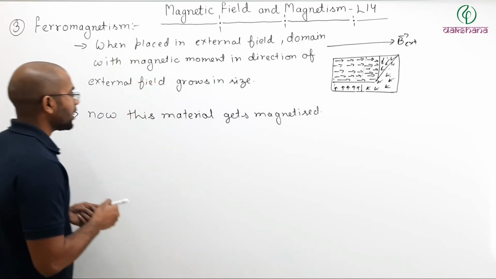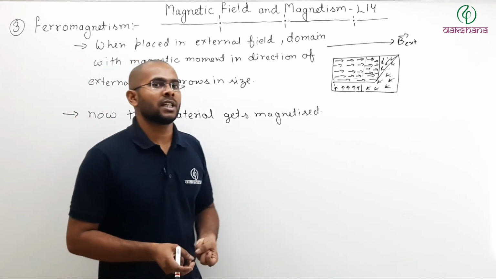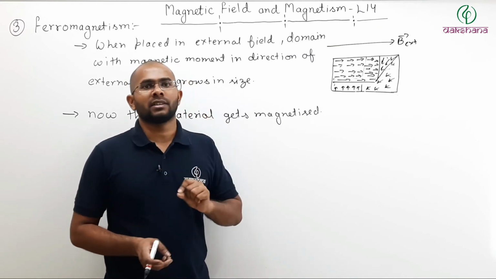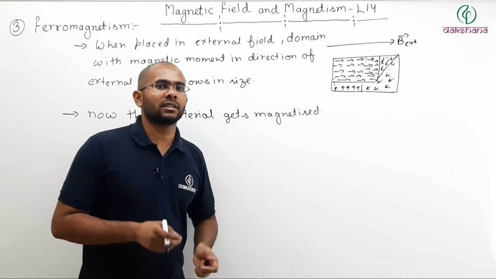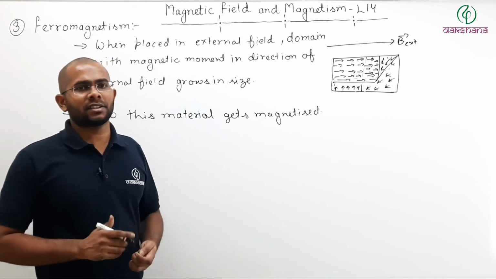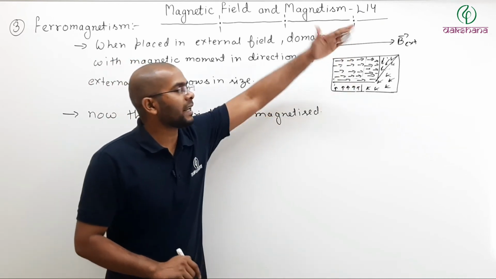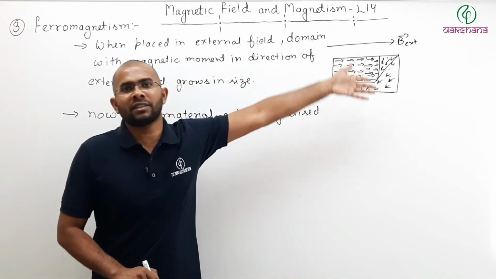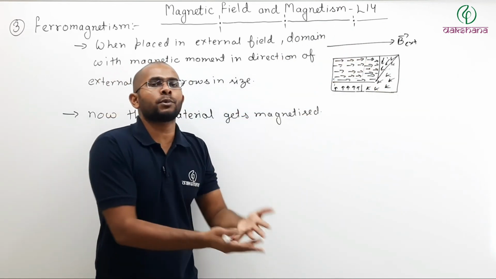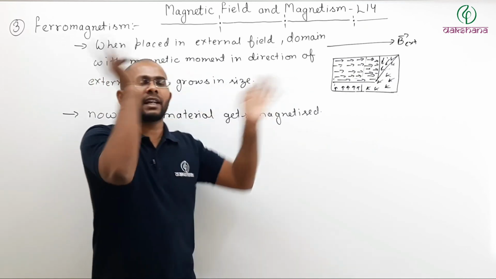So magnetization. Now when we talk about magnetization, in case of paramagnetism, magnetization is very weak. In case of ferromagnetism, magnetization is very strong. Why is magnetization very strong in ferromagnetism? Because they were already aligning themselves without any field, and when you placed the field, it simply helped them to align better. But in case of paramagnetism, they were moving randomly.